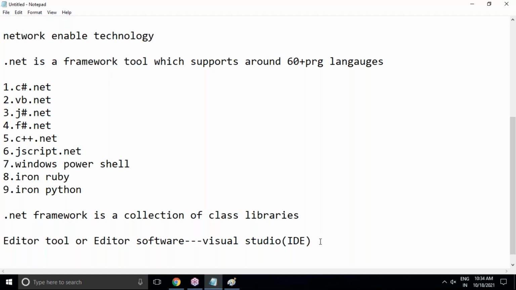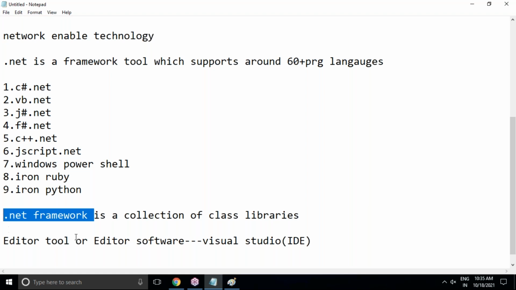Even we can write our .NET code using Notepad and execute it through the command prompt. That also I'll show. But in most cases, Visual Studio is strongly recommended because it is a more convenient way to write .NET code. Only Visual Studio is not enough; the .NET Framework is compulsory. But you need not download and install the .NET Framework separately, unless you want to use a separate .NET Framework version in your applications.